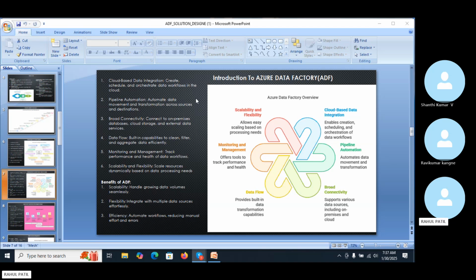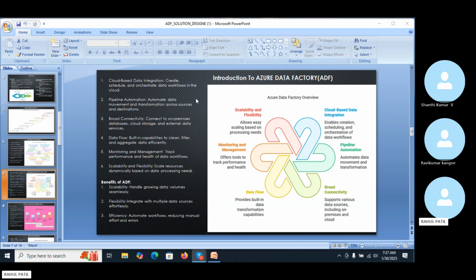So there is pipeline automation we can perform, broad connectivity we can perform, and then data flow, a built-in capability to clean, filter, and aggregate the data efficiently that we perform in an ETL process. There's a transformation activity, the same activity, data flow, where we can clean, filter, and aggregate the data, along with monitoring and management to track the performance or the health of the data workflow, and scalability, because it is a cloud-based data integration process.